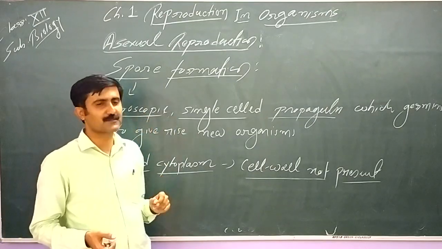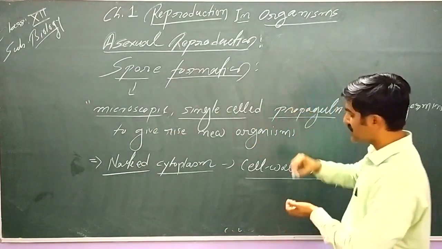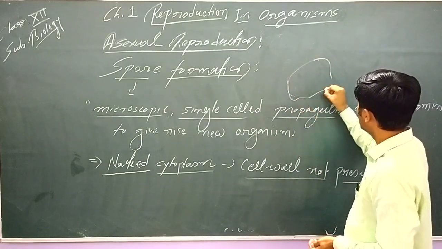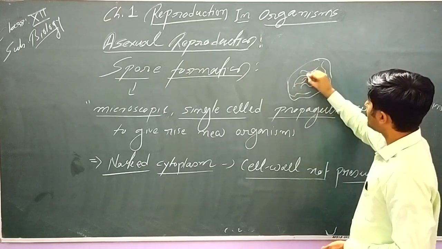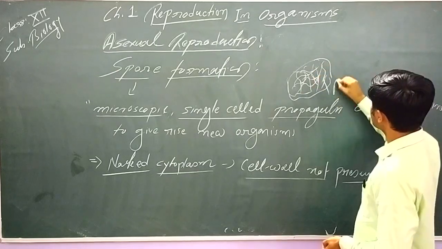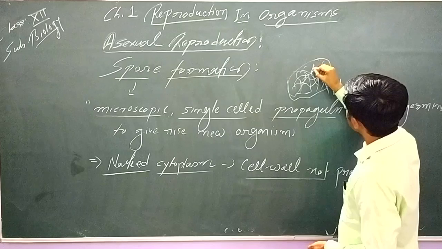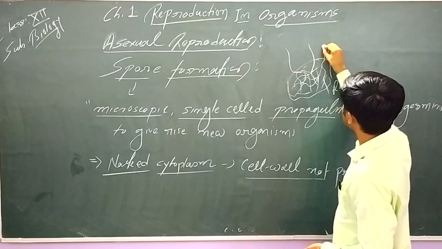That body is known as sporangium. So let's recap first, then we will go into another example. Here we have a piece of bread. On this is the mycelium. Okay, this is Rhizopus. Some of the special hyphae will grow vertically.